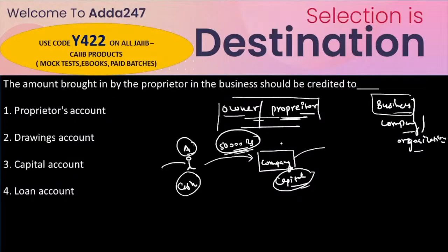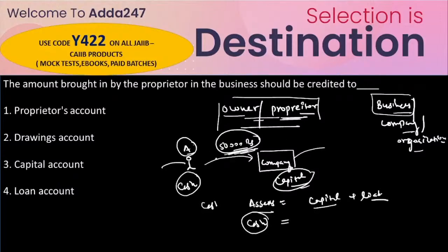In the balance sheet equation we know that assets equal capital plus liabilities. Cash always comes under the assets, so if A started the business with 50,000 rupees, this 50,000 rupees would be cash for A.